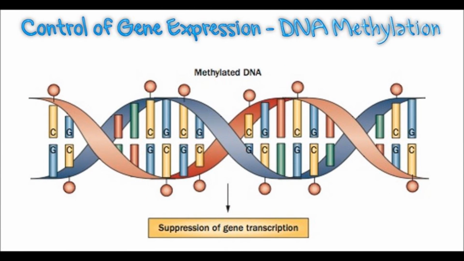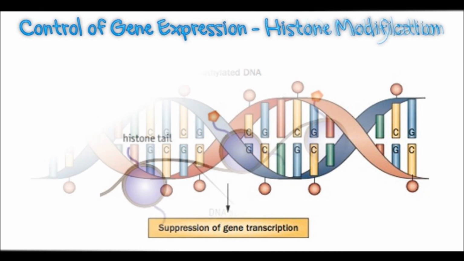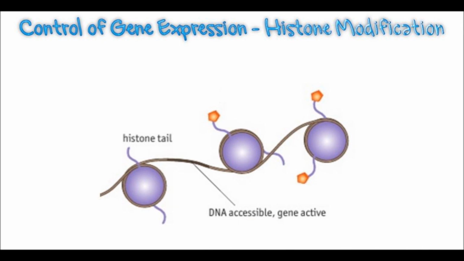Earlier on in this video, we mentioned how genes can be switched off using protein repressor molecules. Gene expression can also be controlled using epigenetic markers. In DNA methylation, methyl groups are attached to the DNA of a gene, usually to cytosine, which prevents the transcription of this gene. In histone modification, epigenetic markers such as methyl or acetyl groups are bound on histone tails, which alters how tightly the DNA winds around histone proteins. When the DNA is wound tightly, genes are inactive.